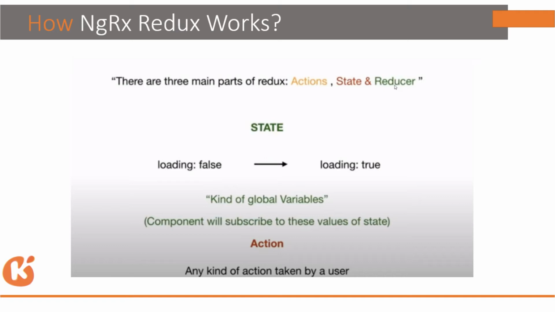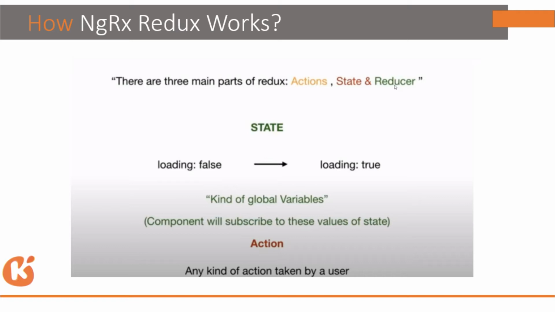So it might take a few seconds. The component will be subscribing to the loading variable from the state store, and if it is false, it is not going to show you the loading sign, and if it is true, it is going to show you the loading sign.